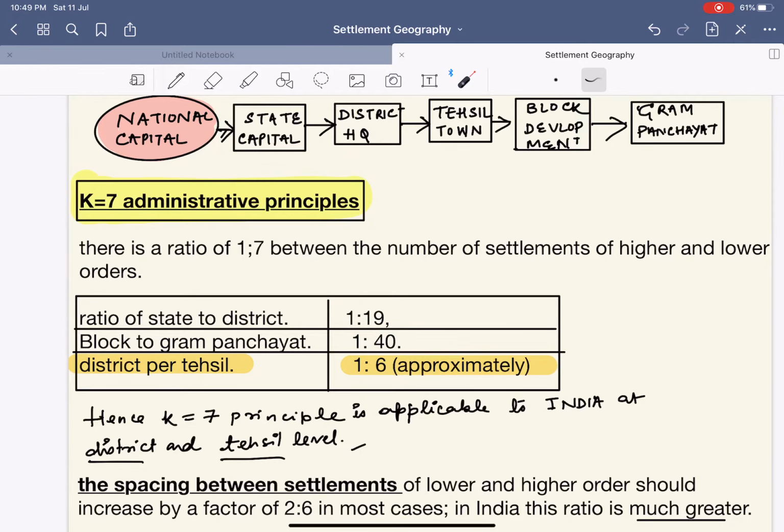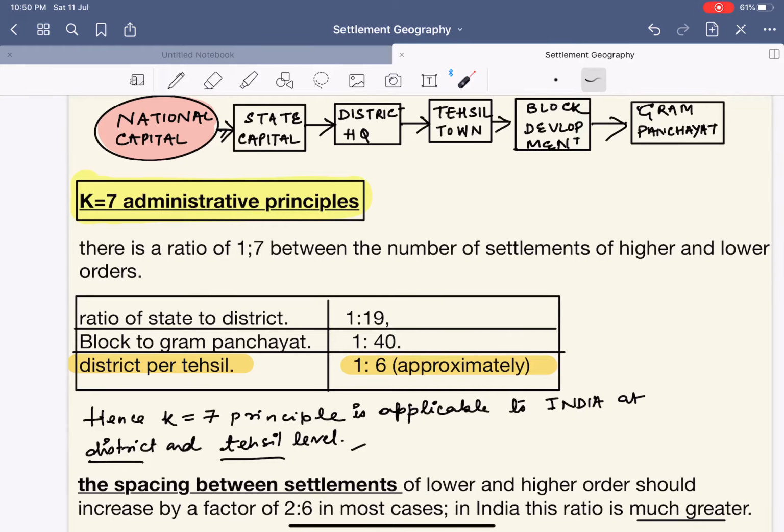Similarly, if we compare the block or the tehsil with the Gram Panchayat, again it is 1:40. So hence this is not possible. But when we look at the district headquarters with the tehsil, then we have 1:6. So basically we are asking how many districts are there per tehsil. It says that it is approximately 1:6, hence it is nearby to 1:7 of what? K equals 7, the administrative principle.